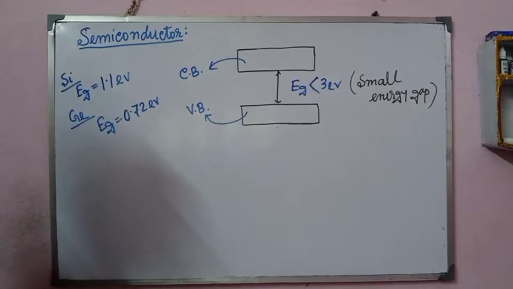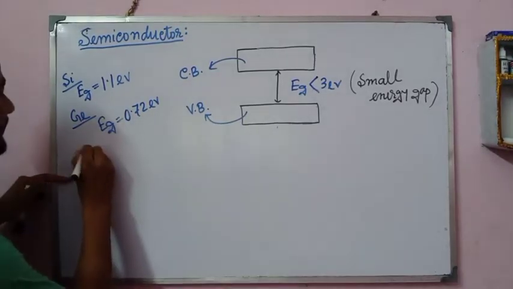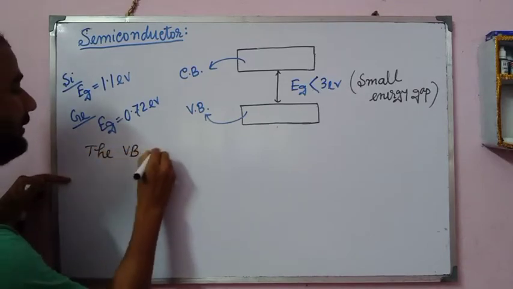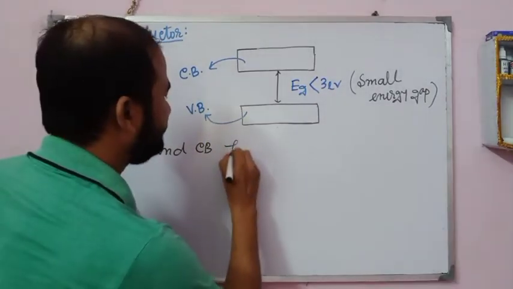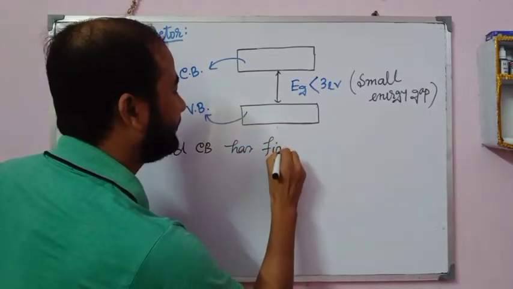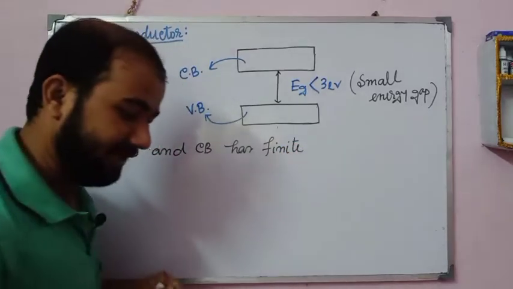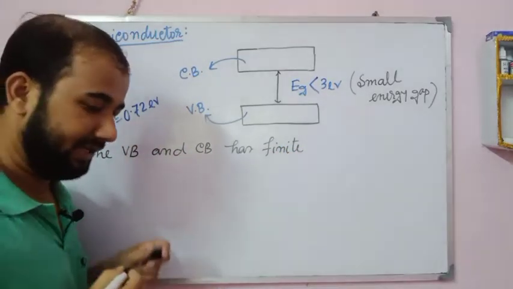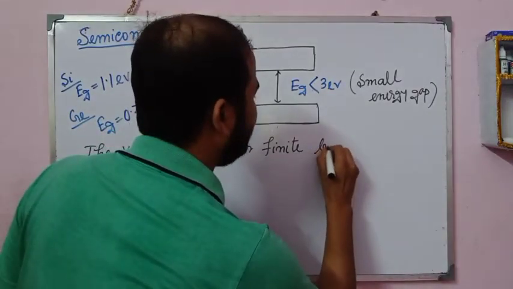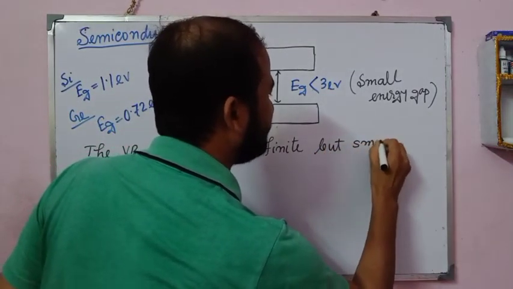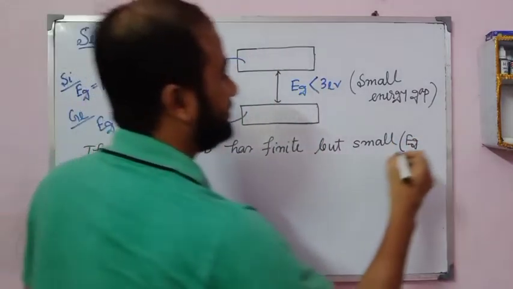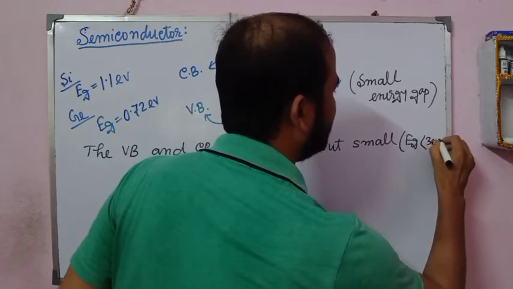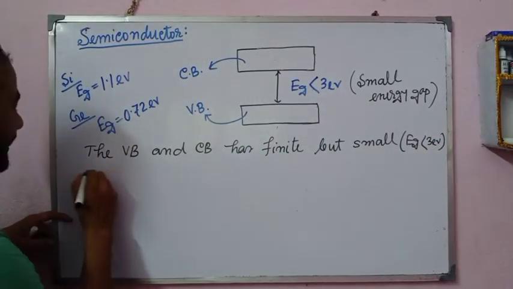We have to write it. The VB and CB have a finite energy gap. But we can write small, that is Eg less than 3 electron volt. Finite but small energy gap.